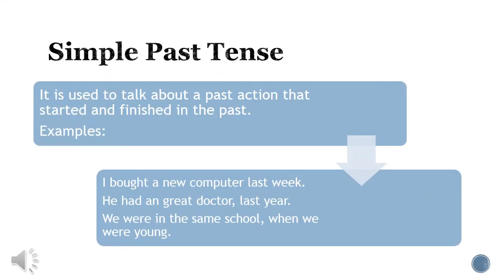First, on page 97, you have the simple past tense. This is the most common tense to talk about the past. This tense is used to talk about a past action that started and finished in the past. Some examples are: I bought a new computer last week. He had a great doctor last year. We were in the same school when we were young. So as you can see, all those actions are in the past.